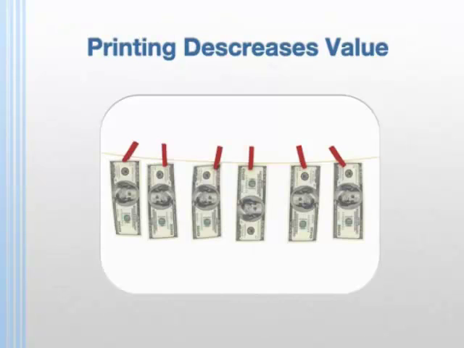Finally, government sometimes prints additional money to influence the economy. The theory is that if you print more money and put it in circulation, people will have greater access and spend it. However, what this actually does is lower the value of money, requiring you to spend more. Essentially, it creates inflation because there is too much money chasing too few goods.